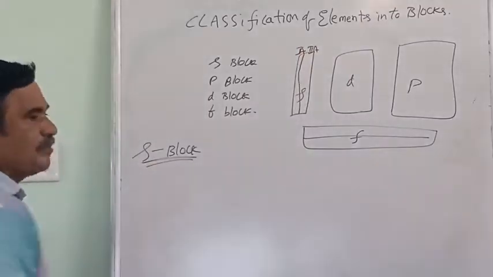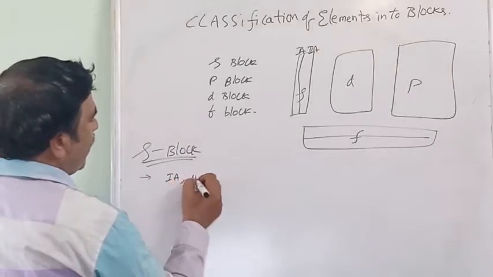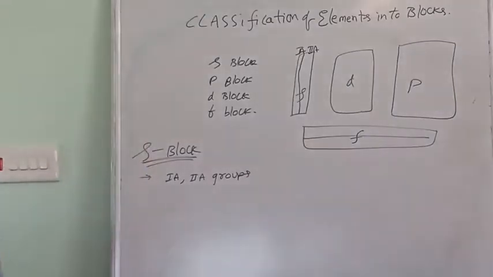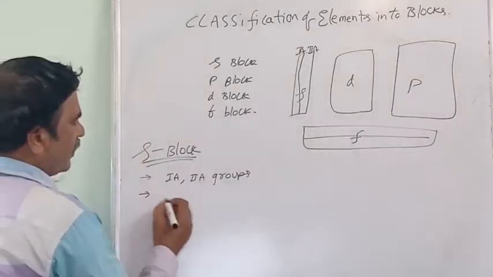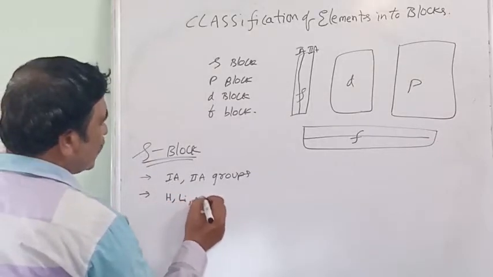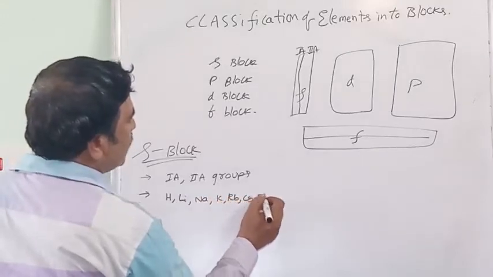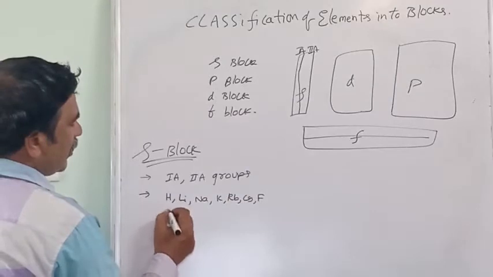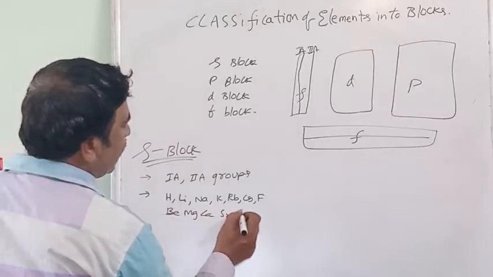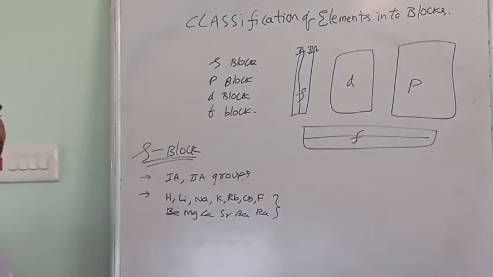Coming to S block explanation, first point what you will write? 1A, 2A groups are named as S block. 1A means which elements are there? Hydrogen, lithium, sodium, potassium, rubidium, cesium, francium. 2A means beryllium, magnesium, calcium, strontium, barium, radium. These are wholly S block elements.